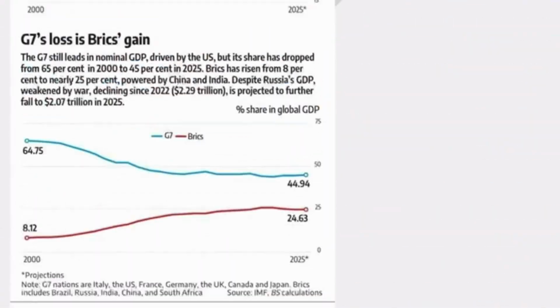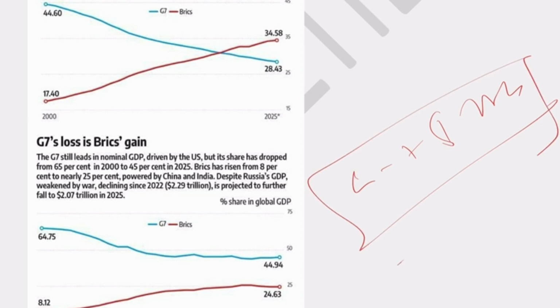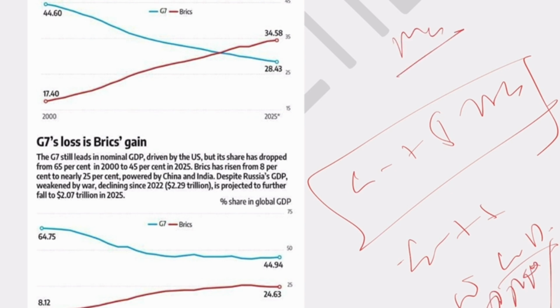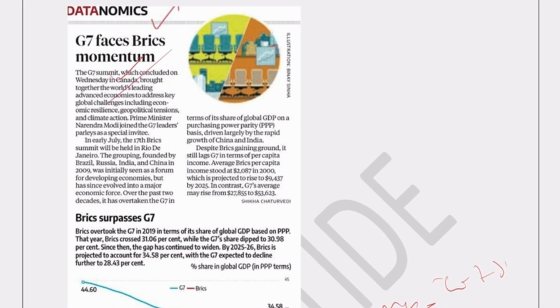The more number of articles, if you see here the difference between the G7 and the BRICS, how BRICS is surpassing the G7 in terms of GDP purchasing power parity, and in the nominal GDP, which is higher, G7 or BRICS, you will get to know from this article. Okay, this is again very important.